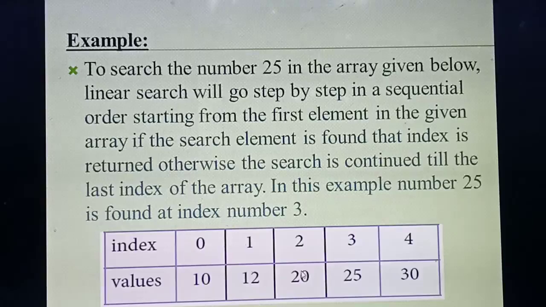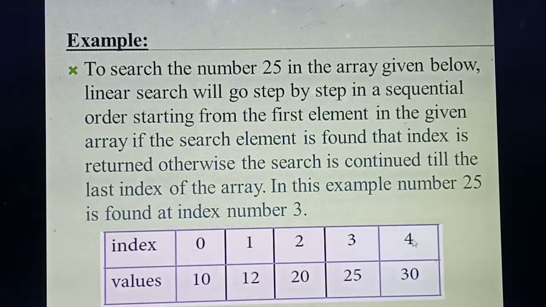Okay, so as I always said, in an array each element has what? Some index value. Always the index starts from which one, 0 or 1? 0. So index value starts from 0. So what's the first index value then? 0.